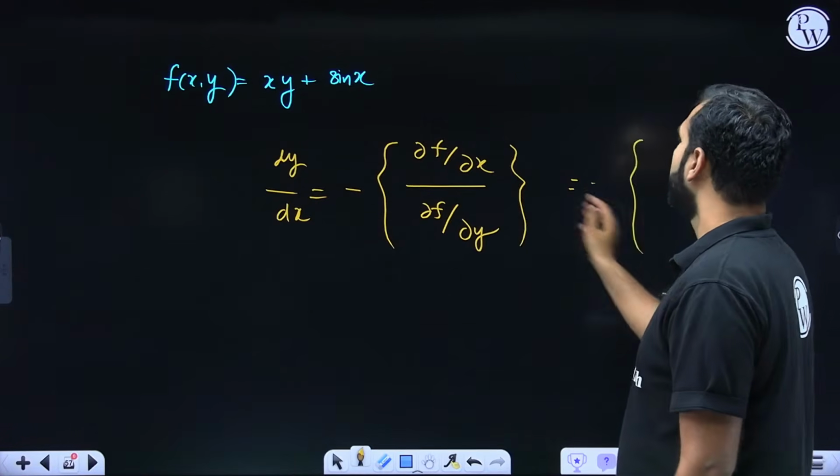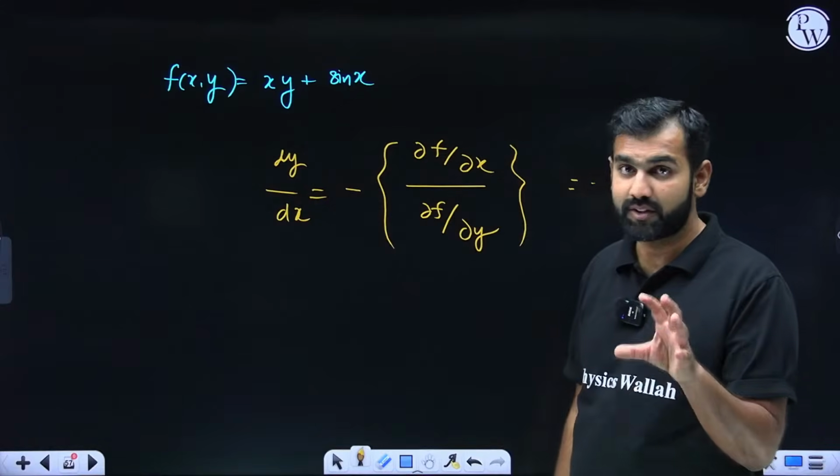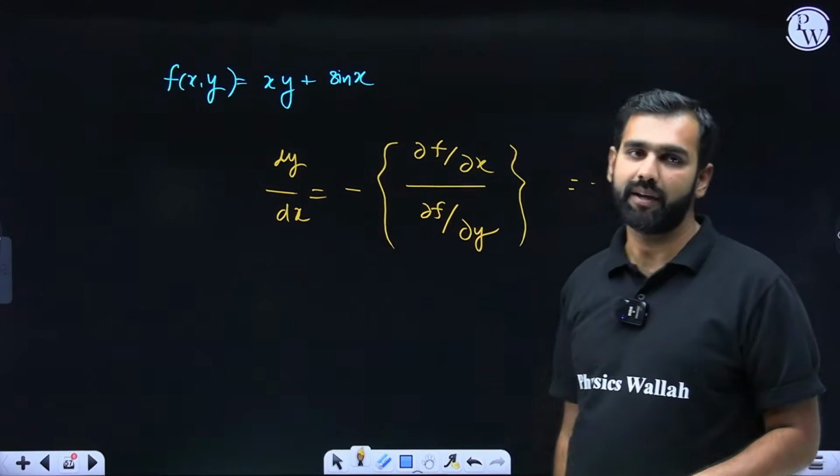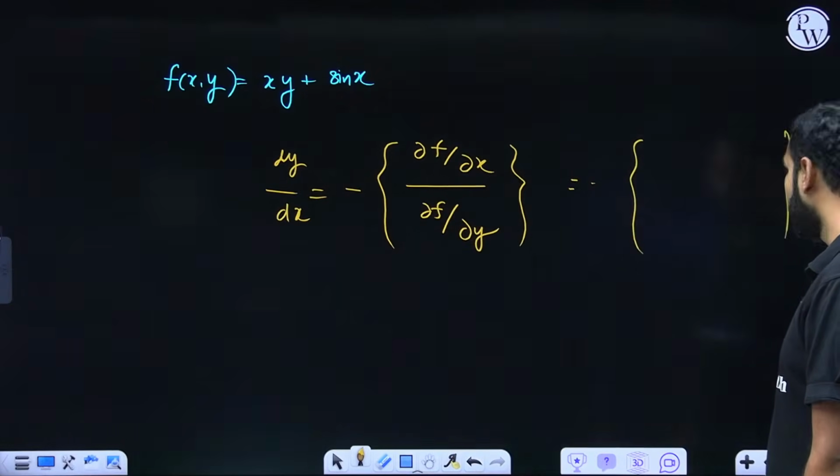Negative of partial derivative of this with respect to x. So here y will become or behave as a constant. In the denominator, x will behave as a constant, and I hope you know how to do it. Will you write the final answer for me? Can I move ahead from here, participants?